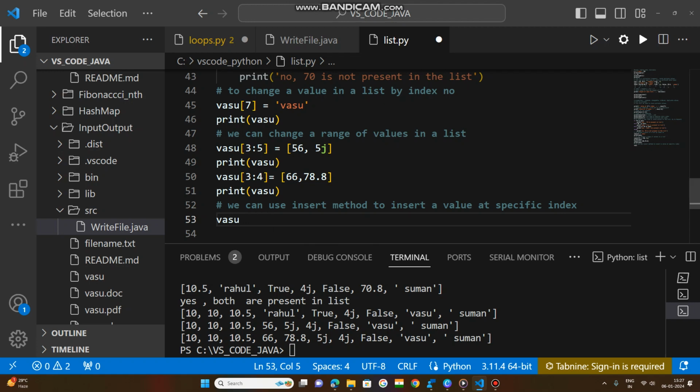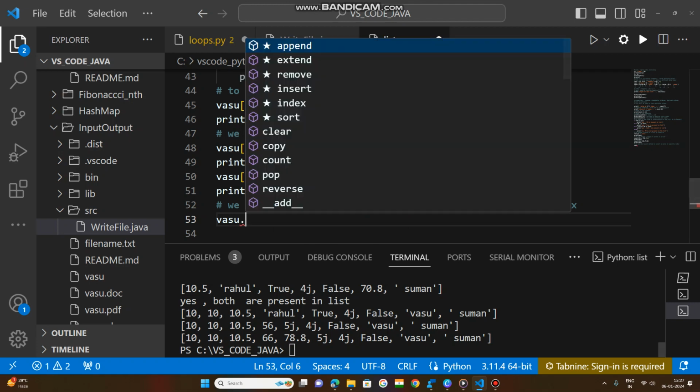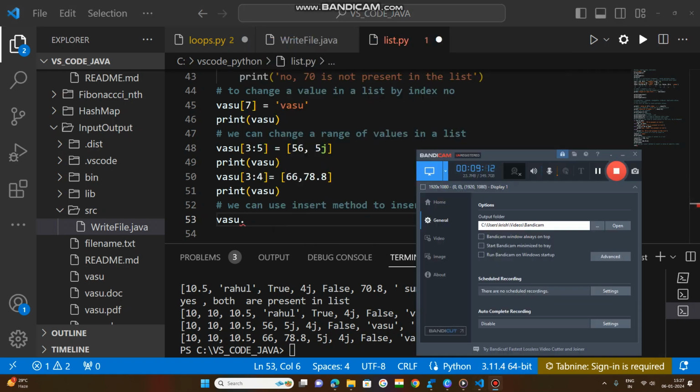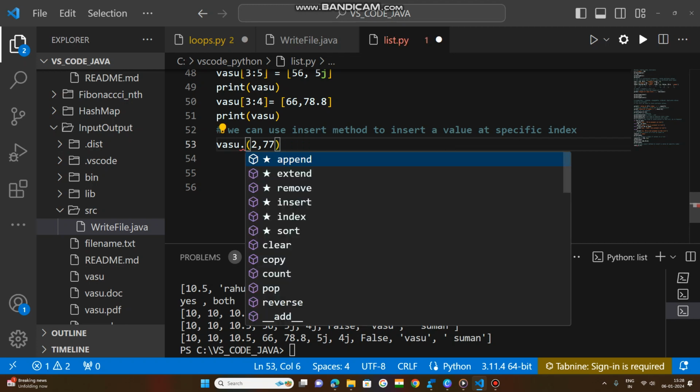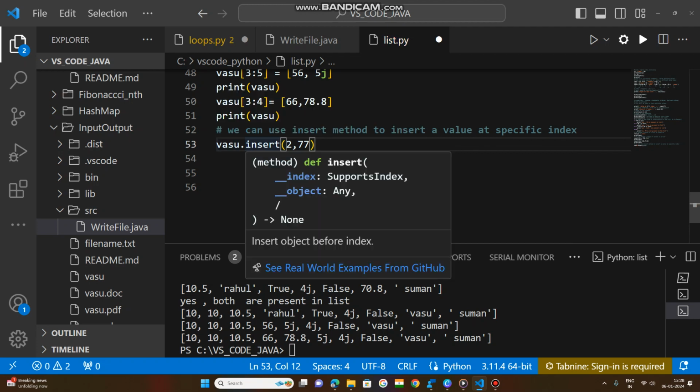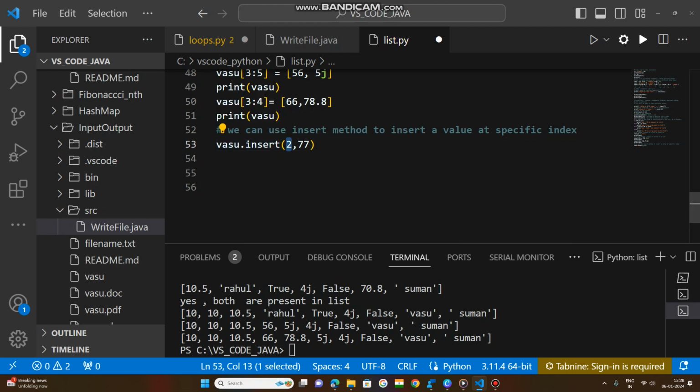Now here, use the insert method with the dot. Now see, we have used the insert method. As I told you, whenever we keep the dot operator, we will get all the methods of the list, because a list is an object. Here this is the index. At this index I want to insert this 77.